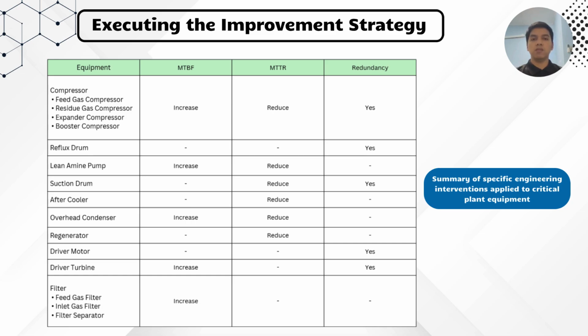We increased the MTBF for all filters and major rotating equipment to reflect a new proactive maintenance program. Simultaneously, we reduced the MTTR for our drums, coolers, and the regenerator to represent a faster localized spare parts strategy. By combining these specific equipment upgrades, we systematically targeted and eliminated the plant's major bottlenecks.